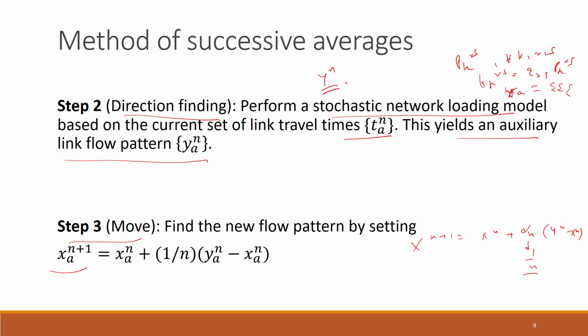This step is executed for every link A. These are the vector notations here. Now this means that for every link A in the next iteration, the flow will be equal to what was the flow in this link at the nth iteration plus 1/n times (y_n minus x_n). So this equation is for every link A. Remember that.